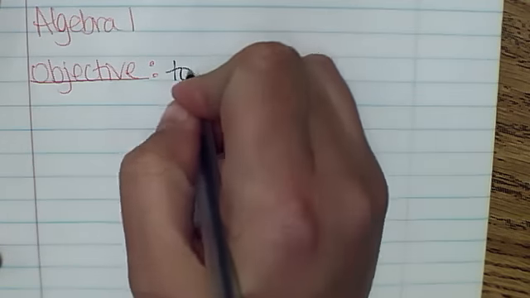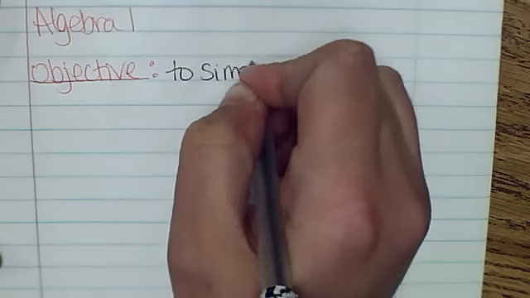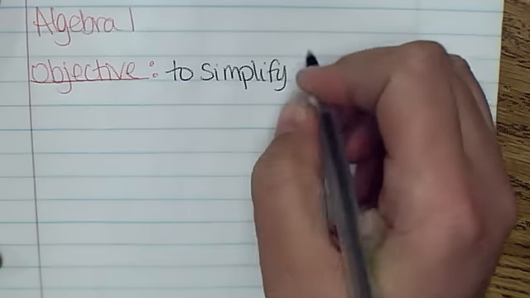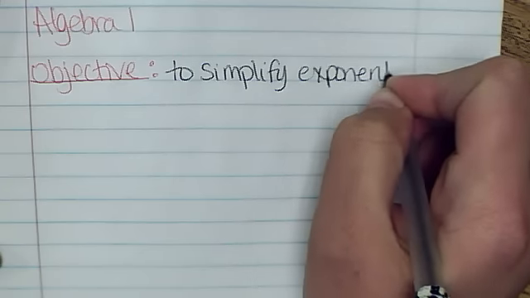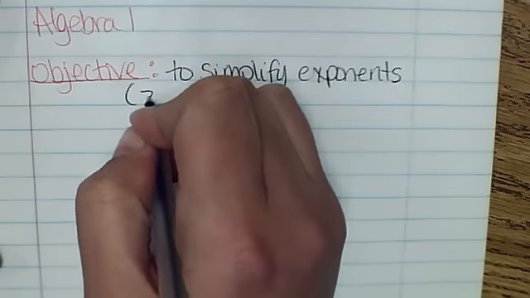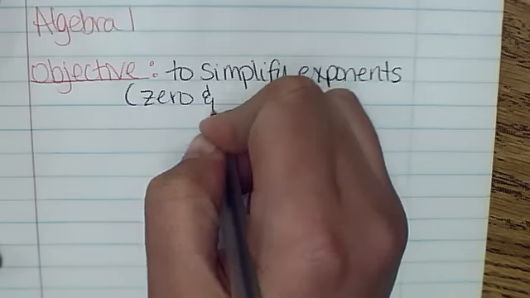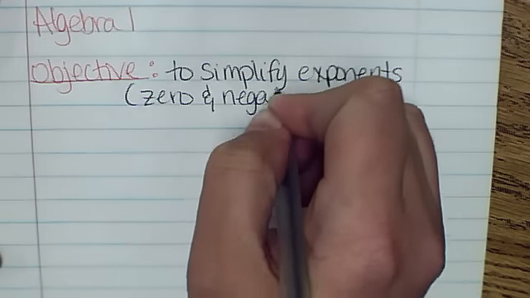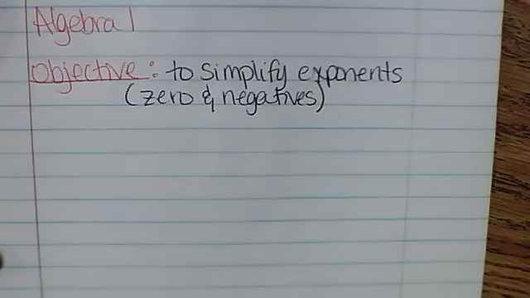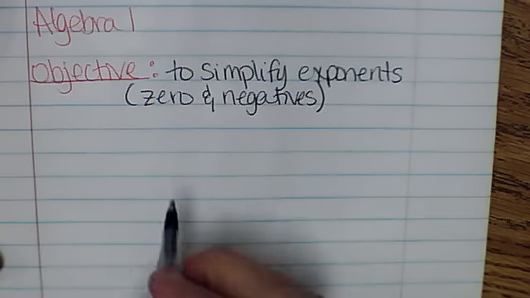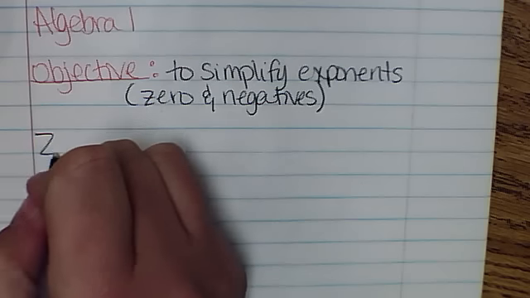So our objective is to simplify exponents, specifically 0 and negative exponents. We've got two things to talk about. We're going to start with 0 exponents.